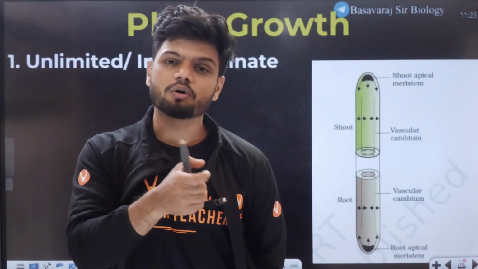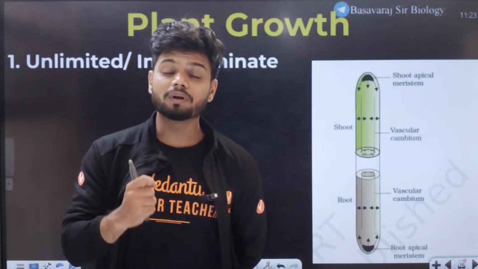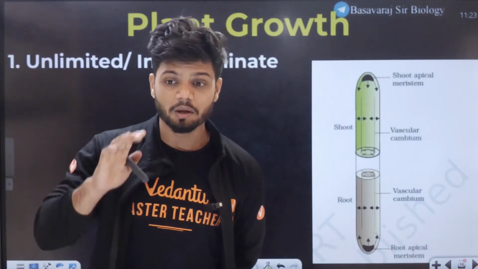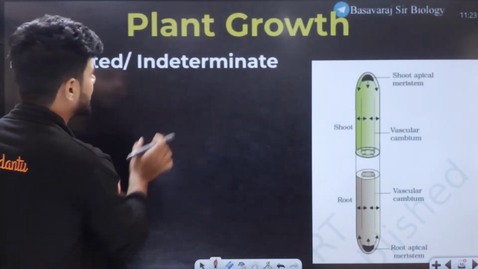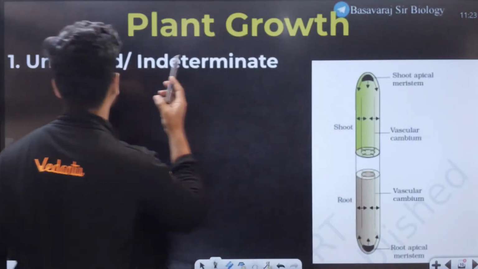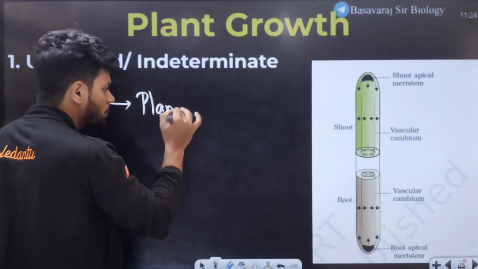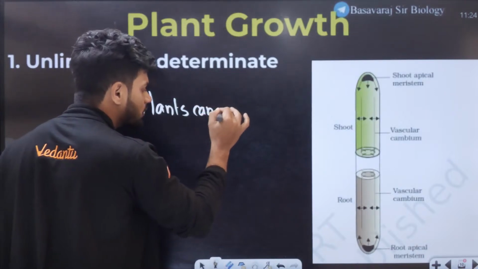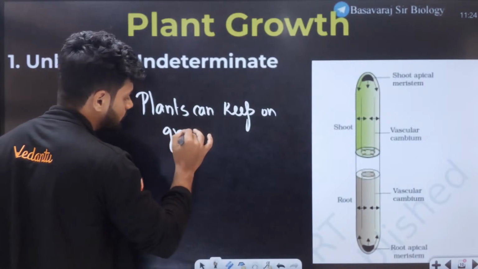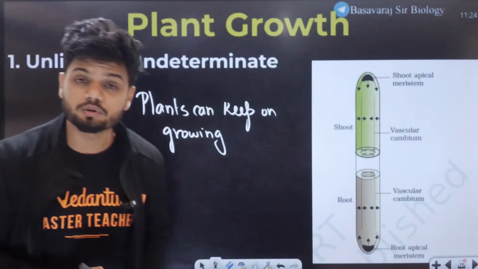Now I'll teach you some more concepts about plant growth. For example, plant growth is said to be unlimited or indeterminate. What is the meaning of that, students? The meaning is very straightforward and very simple. It means that plants can keep on growing. There is nothing which we can do to stop the growth of a plant.